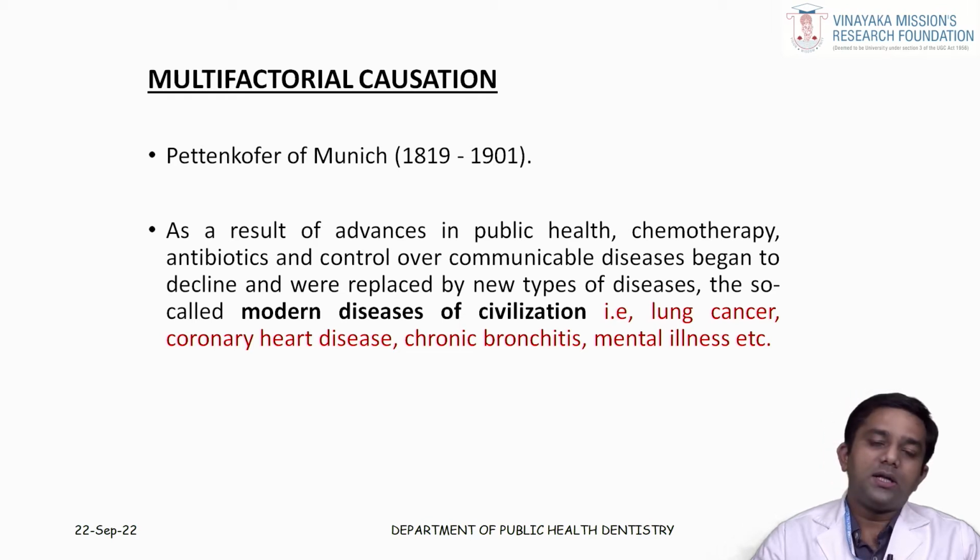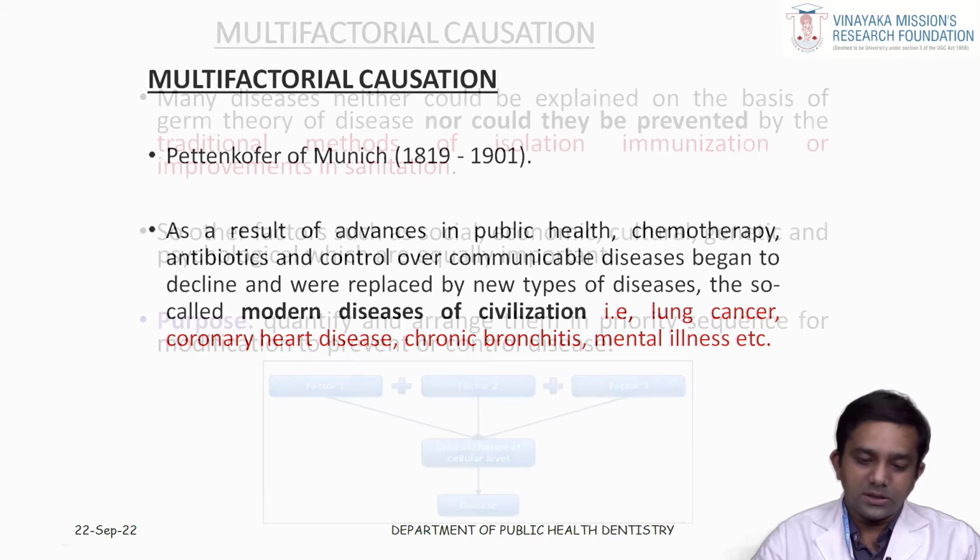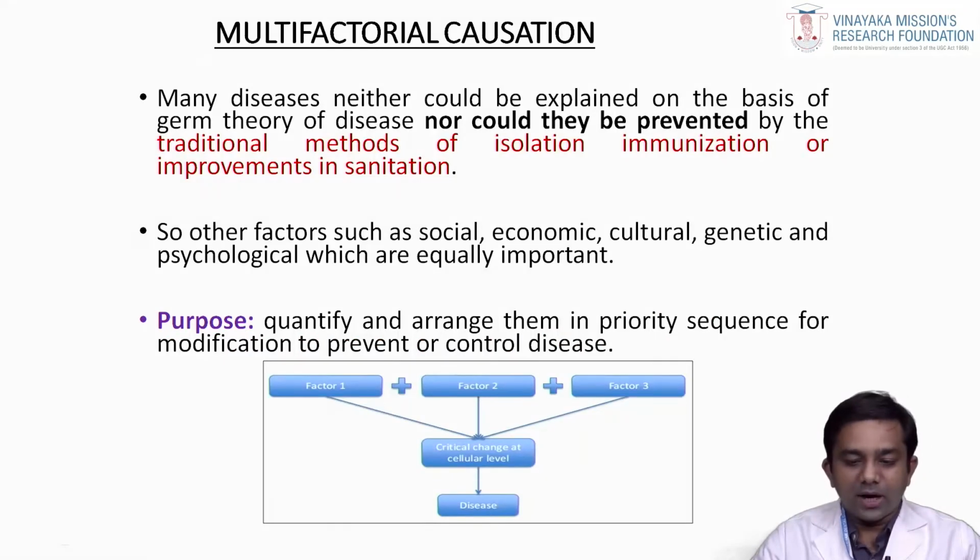When you see coronary heart disease, there are multiple factors which are responsible, like lack of physical exercise, lack of proper maintenance of diet, high intake of carbohydrates or fats, which can affect a person and in turn lead to the occurrence of coronary heart disease. So according to this, there are multiple factors which can lead to the occurrence of a disease. There are other factors, that is your social, economic, cultural, genetic and psychological factors, which are important in the occurrence of a particular disease.